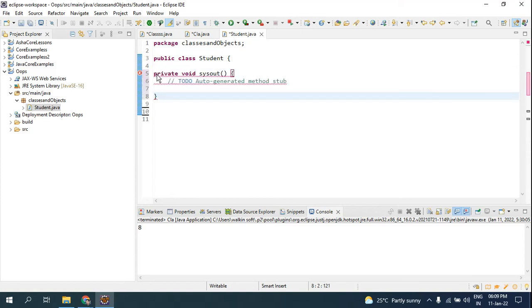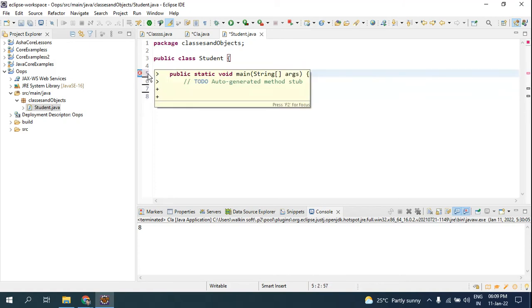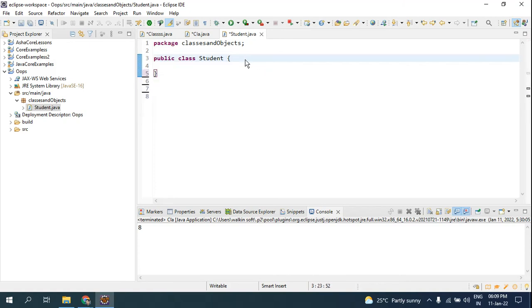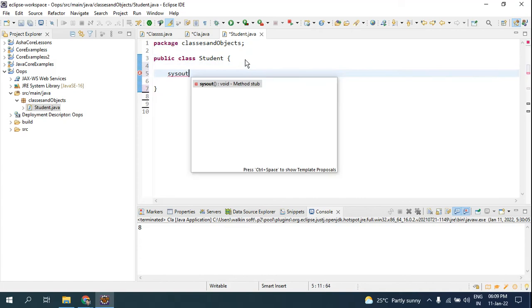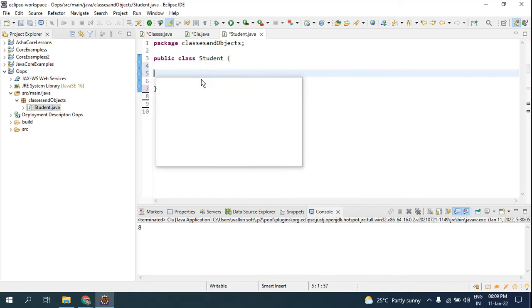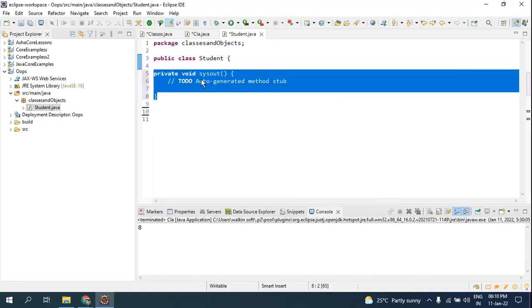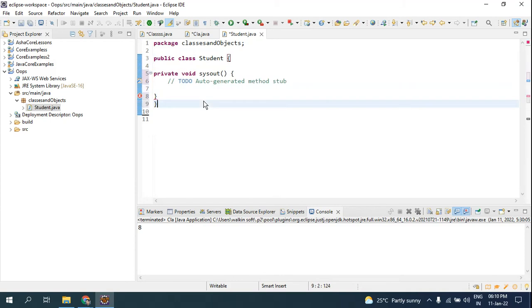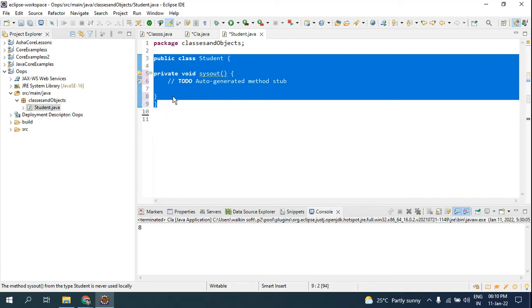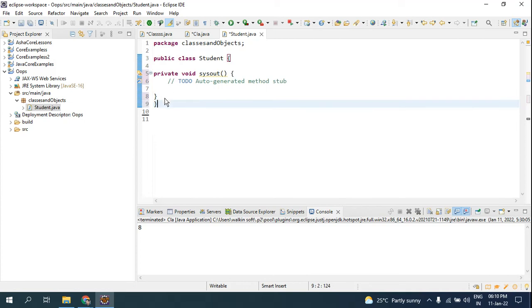It is asking me for a method. I cannot give the method name here. Even if I try to create a print method, the suggestion is not coming, because in a class you should have a main method. For now you just ignore this main method. This is just to execute the code. When I say class, this is your whole class, and inside this you have one method, that's it.